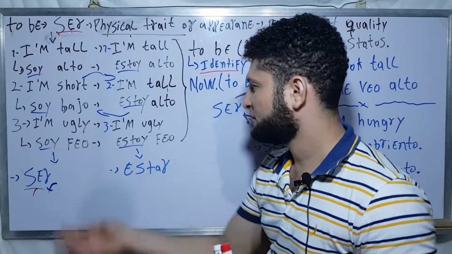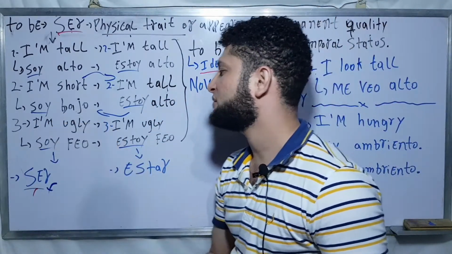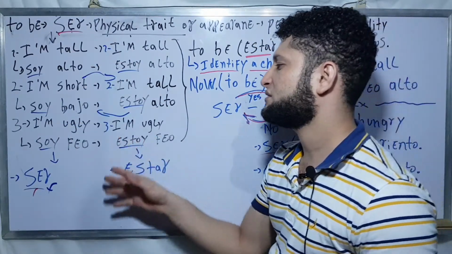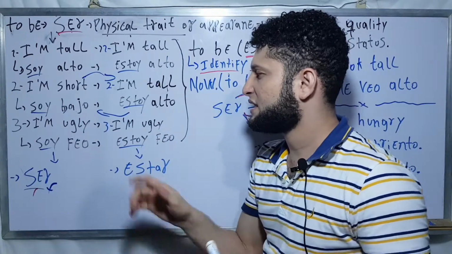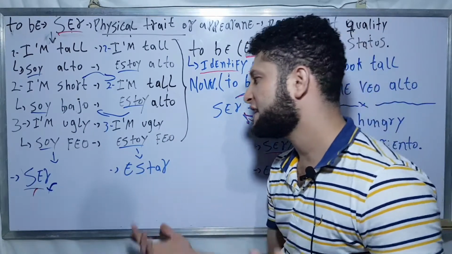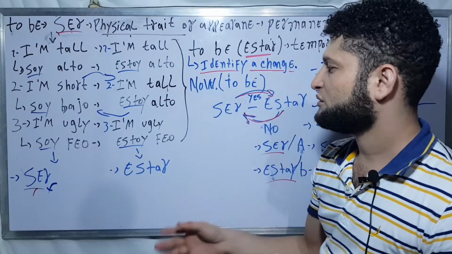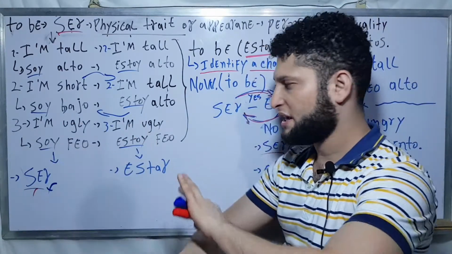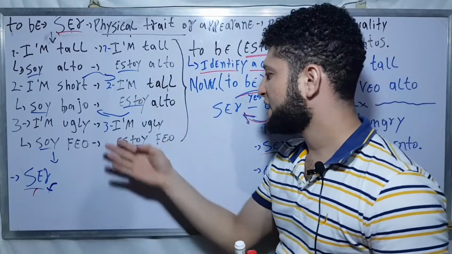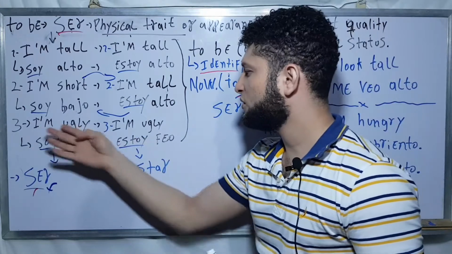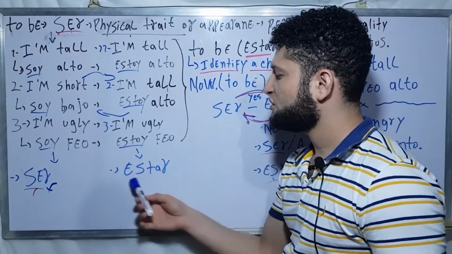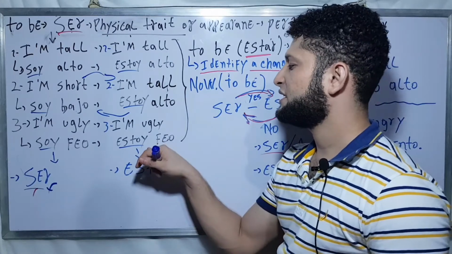Another example now. If I say I'm ugly, it's the same explanation. I'm ugly, soy feo. This is my nature, this is my reality, part of my physical trait. And here, estoy feo, I'm ugly. This is for a short period of time with the verb estar.